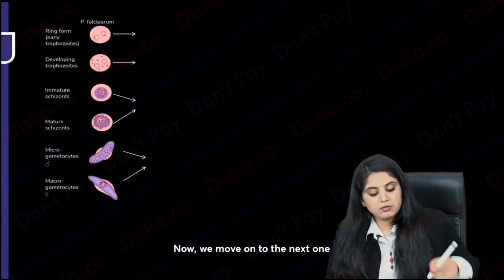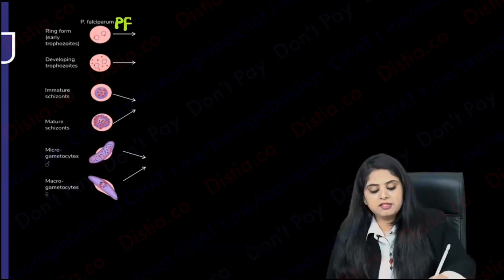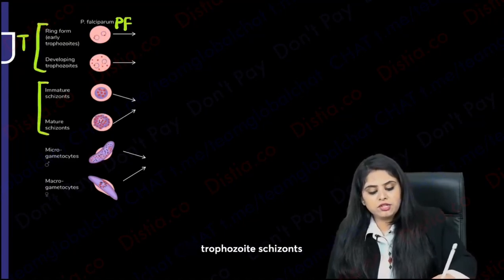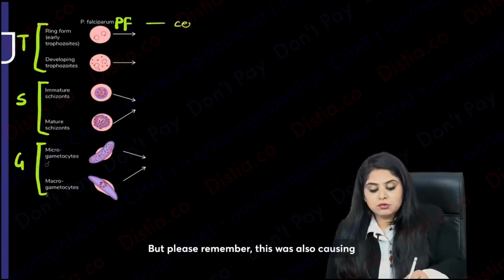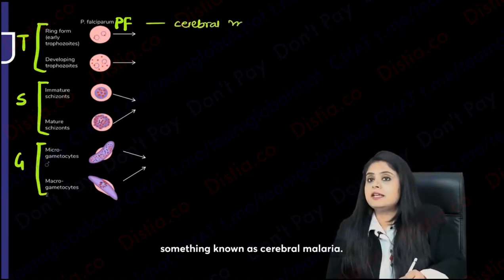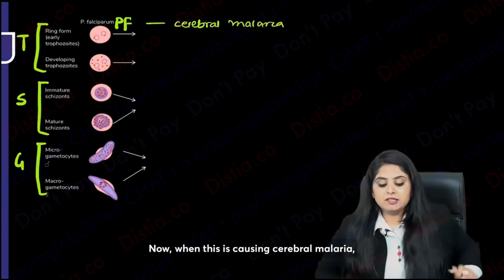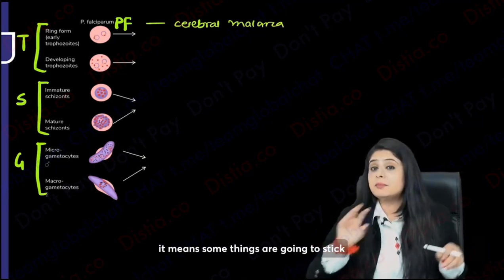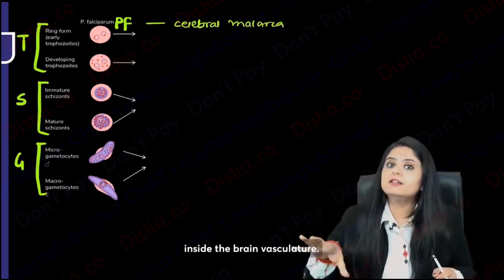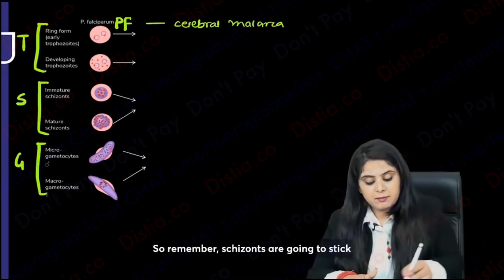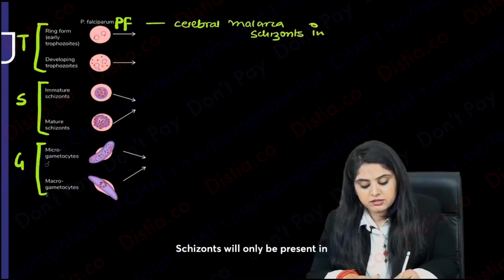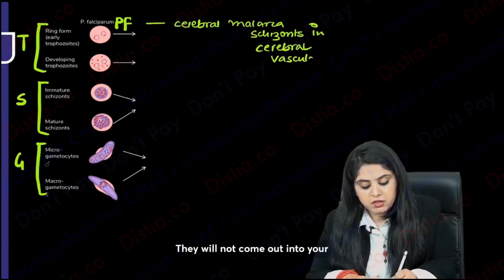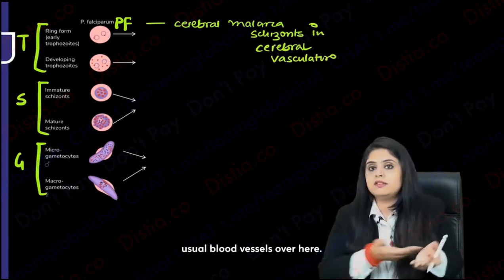Now we move on to the next one, and that is Plasmodium falciparum. Does this also have the same trophozoite, schizont and gametocyte? Yes. But please remember, this was also causing something known as cerebral malaria. Now, when this is causing cerebral malaria, it means some things are going to stick inside the brain vasculature. So remember, schizons are going to stick in the brain vasculature. Schizons will only be present in the cerebral blood vessels. They will not come out into your usual blood vessels over here.